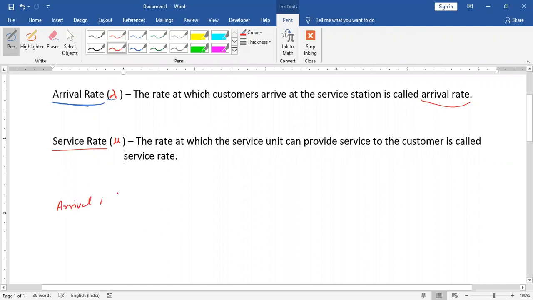For example, suppose this is a single machine petrol pump where only one person is going to fill petrol.